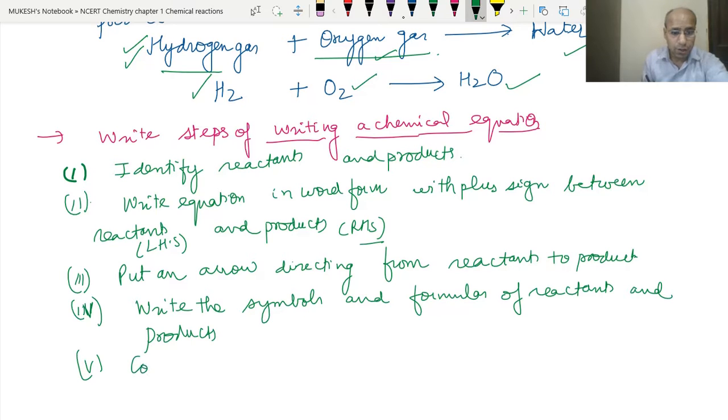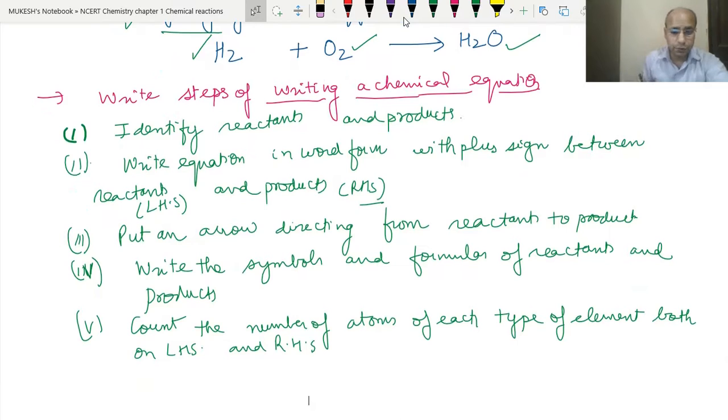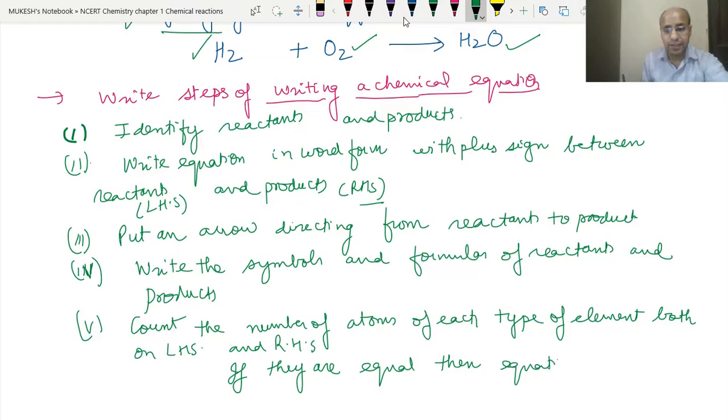Then what we need to do is count the number of atoms of each type of element, both on the left hand side and the right hand side. Okay, clear? Then, if they are equal, the equation is balanced. We have arrived at the final equation. If not, then make them equal. That means we have to balance the equation, which we will study later in this part.